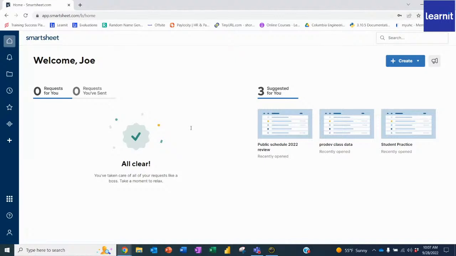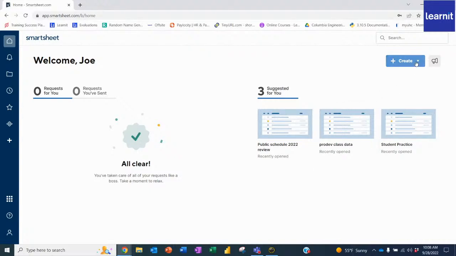And there we go. So now this is what's known as the hub. This is your home. This is where you can see things that have been requested or notifications for you. So if you have a notification where they're like, hey, Joe, I need you to complete a task, you can set up those alerts, which is another great feature of Smartsheets. And over here is what's suggested for me. It says, Joe, I noticed you were just working on this public schedule for 2022. Do you want to open it up again? This is very much like your recents in Microsoft.